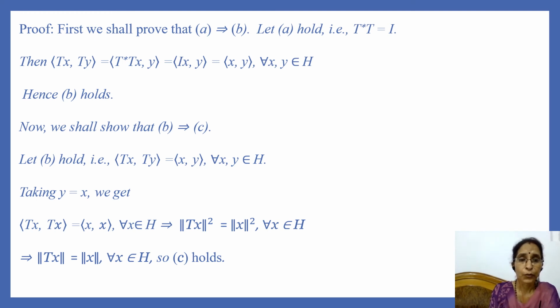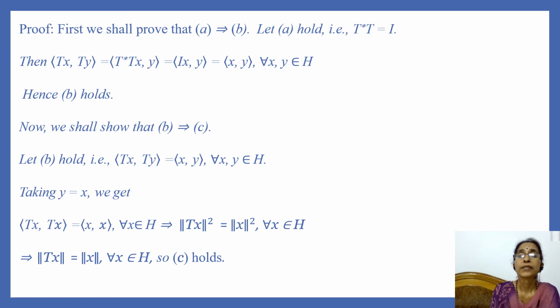So we find inner product of Tx and Ty. By definition of Hilbert adjoint operator, we know that this inner product is equal to inner product of T star T of x and y. And since T star T is equal to identity operator I, so this is equal to inner product of I of x and y, and that is equal to inner product of x and y for every x, y in H. And so we have shown that B holds.